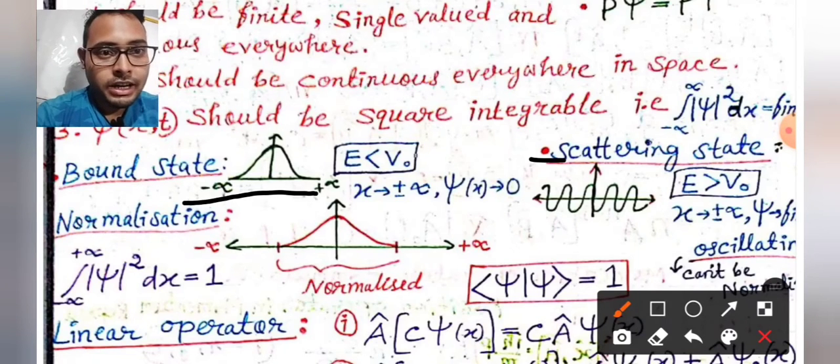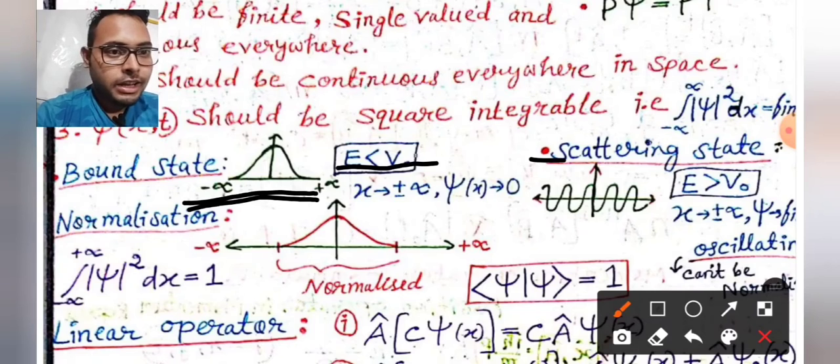Here the energy is less than the potential of that system, so the wave function is bounded in a particular region. We have this diagram like that. It is bounded, and at plus minus infinity the wave function must be 0.